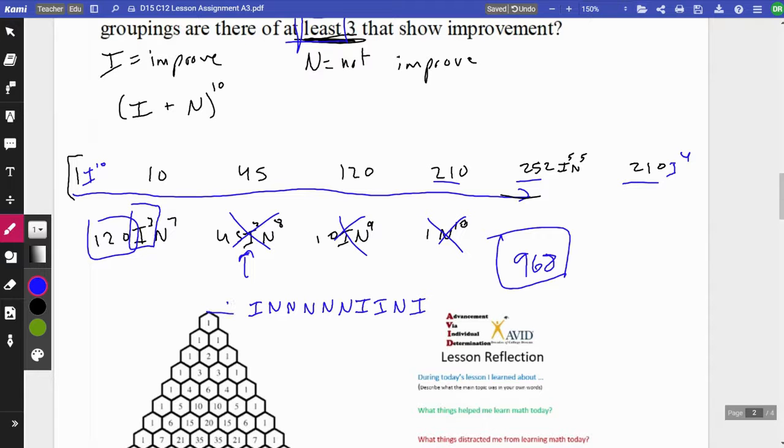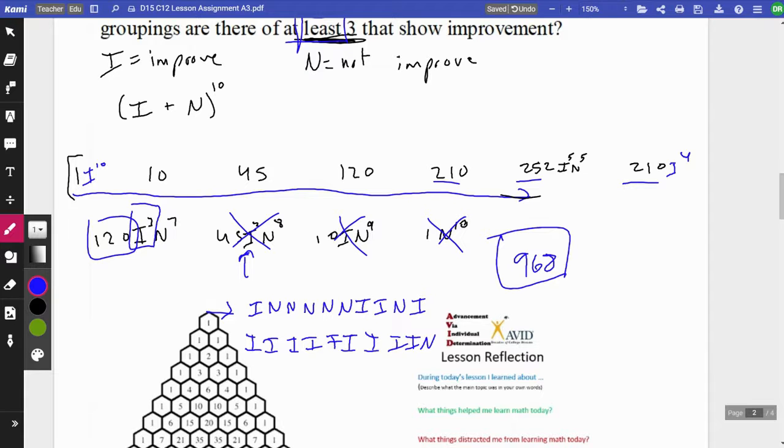So this would be one of the ways, and I just randomly generated it. Hopefully there's 10. That's what we're talking about, a group of 10 people. And certainly this one would count too. This would be somewhere in there. 5 of them, 6 of them, 7 of them, 8 of them, 9 of them improved, and 1 didn't. That would certainly be included as well.